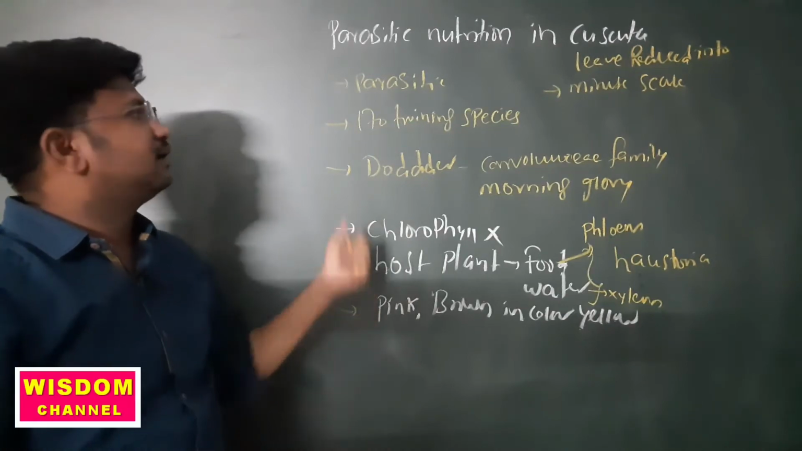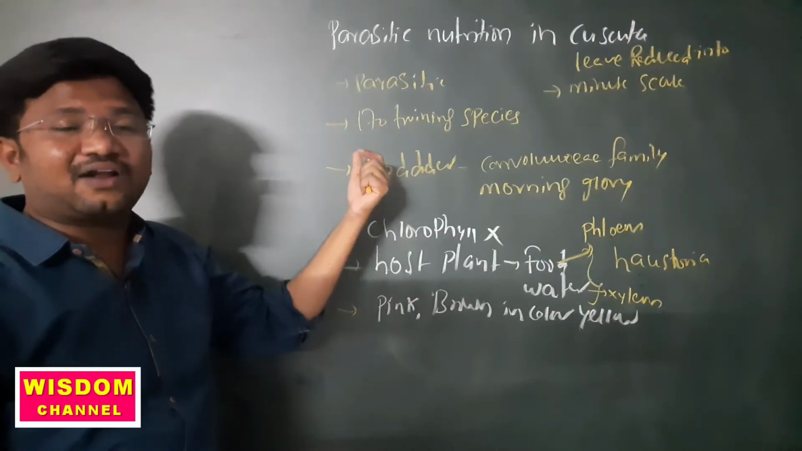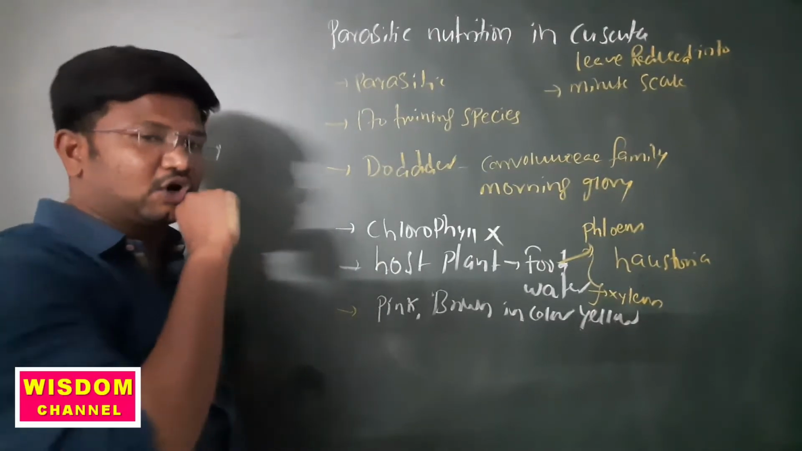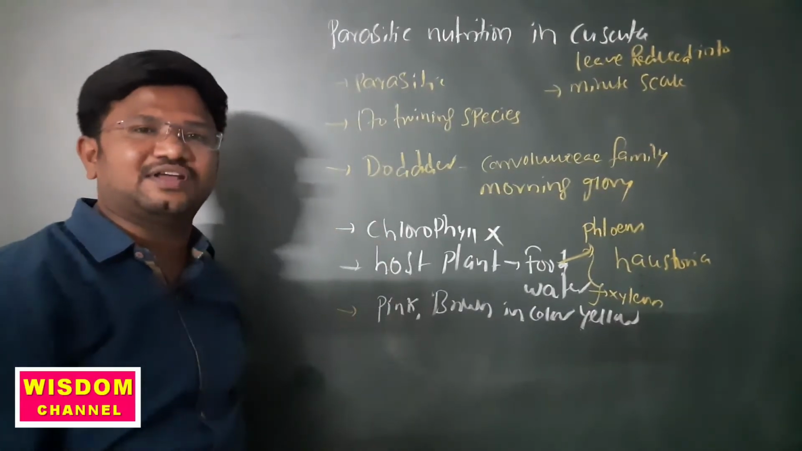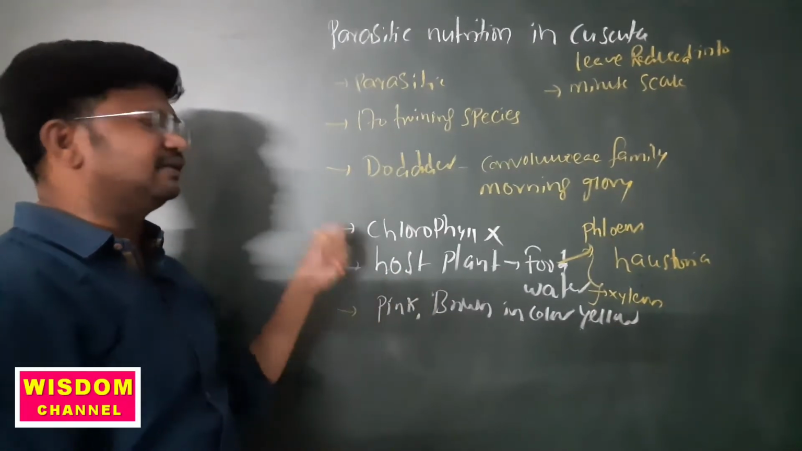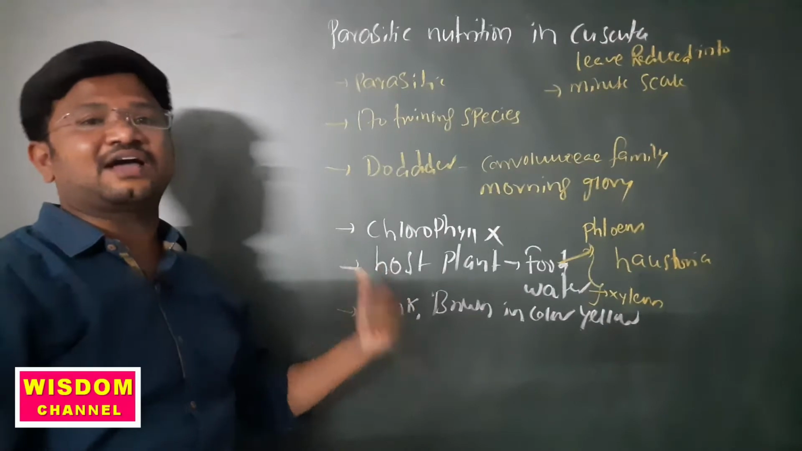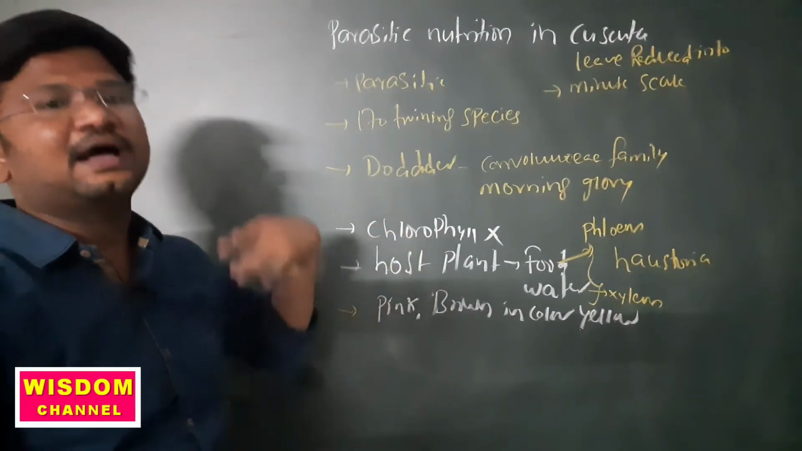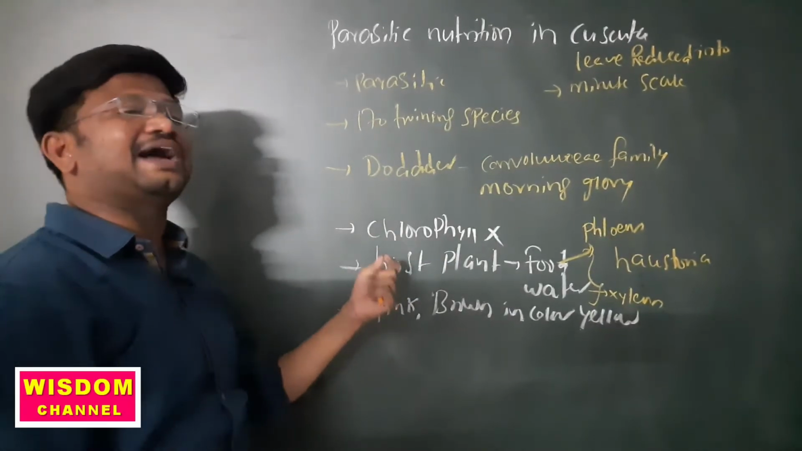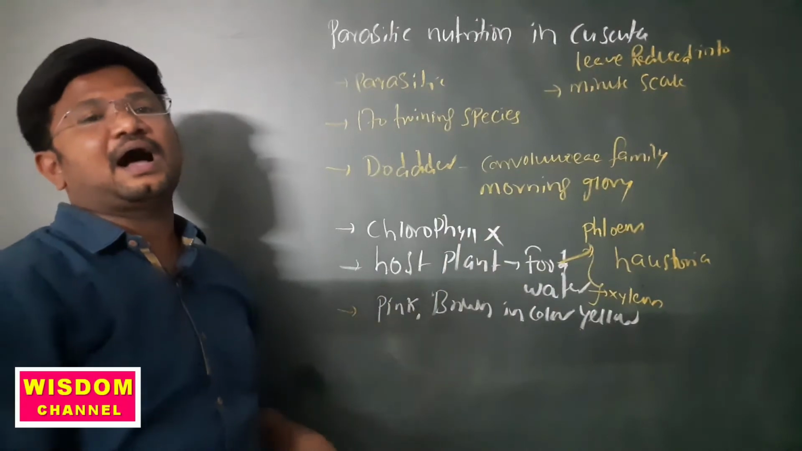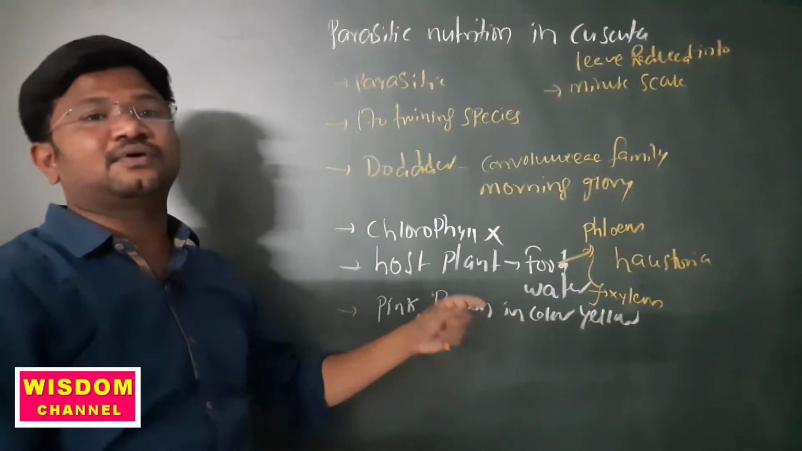On our earth we have 170 twining species of Cuscuta. Its other name is dodder plant, and it belongs to the Convolvulaceae family, also called morning glory. Here they do not have chlorophyll. Due to the absence of chlorophyll, they depend on other plants. They absorb food from the phloem of the host plant and water from the xylem of the host plant.